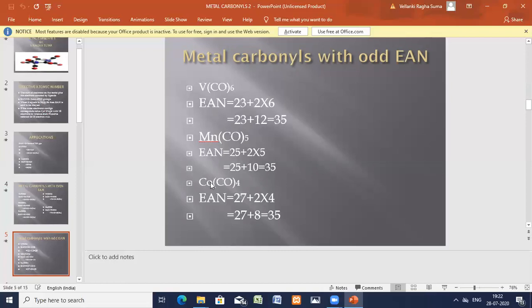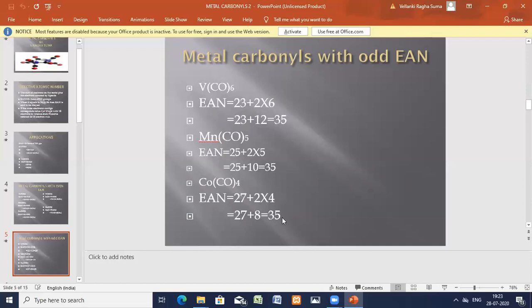Now let us go for the cobalt tetracarbonyl compound. In this, cobalt is having 27 as its atomic number, plus 4 into 2, 8 electrons. 27 plus 8 is equal to 35. So total number of electrons are 35, which is almost equal to the nearest inert gas configuration, that is krypton's atomic number.